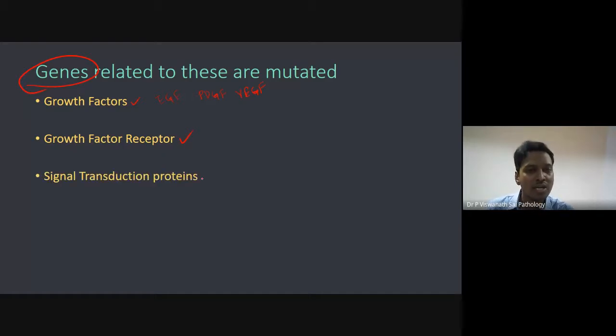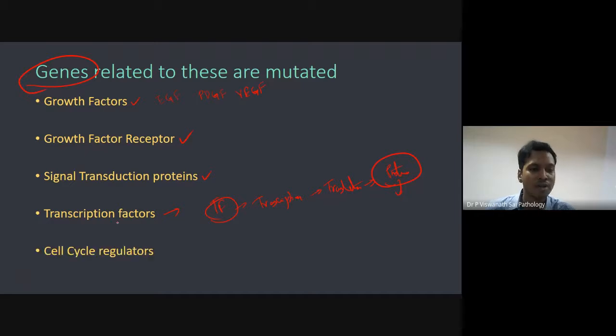Number three is signal transduction protein. I'll explain what this is in a while. Don't worry if you don't know, but that is the idea. Next you have transcription factor. What is the function of a transcription factor? The name itself is telling, right? They help in transcription. What happens after transcription? Translation. And after translation? Protein formation happens. So the proteins required for cell division come into the picture and the cell will divide. That is the idea of transcription factors. And lastly, you have cell cycle regulators. I'll talk about this in a while, but these are the five things which happen.